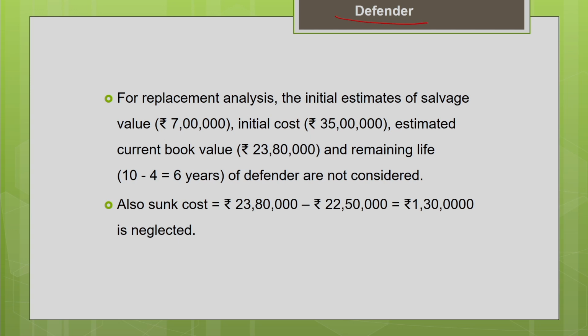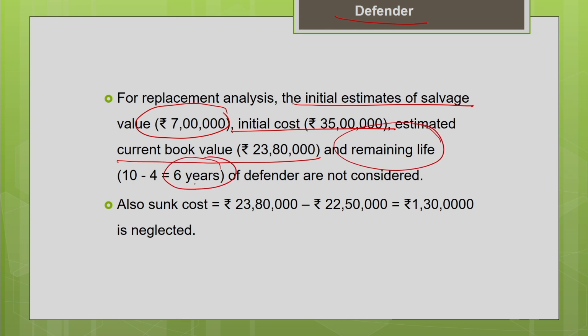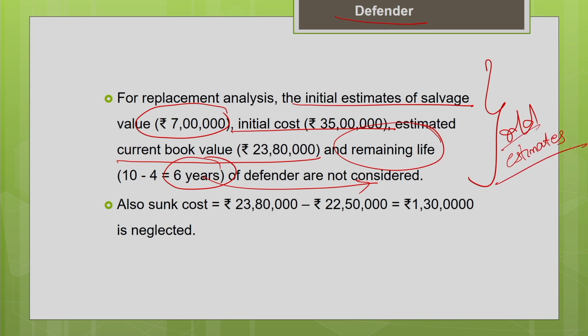So for the replacement analysis, as I told you, your initial estimates should be ignored or neglected. They are not relevant. Your initial purchase price of 35 lakh should not be considered in the replacement analysis. Similarly, your initial estimate of salvage value, 7 lakh, should not be considered. And the estimated current book value using the depreciation accounting method, 23 lakh 80,000, is also not relevant in the analysis. And the estimated life, the initial estimate, based upon which the remaining life was found to be 6 years, this 6 years is also not considered. All these are old estimates. Old estimates should be neglected in the replacement analysis.